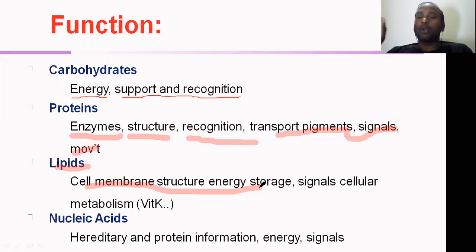Not only forming the cellular membranes, lipids are also important for cellular signals, which we call cell signaling. Cell signaling means the cell has to understand what is happening in and around it, that is, the external environment.